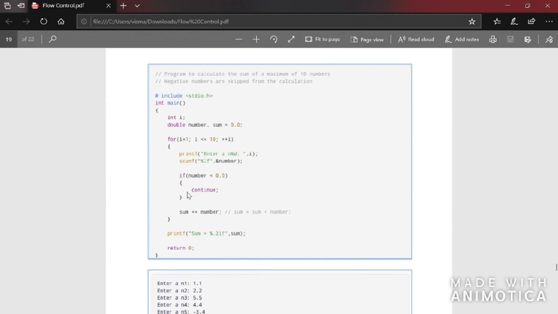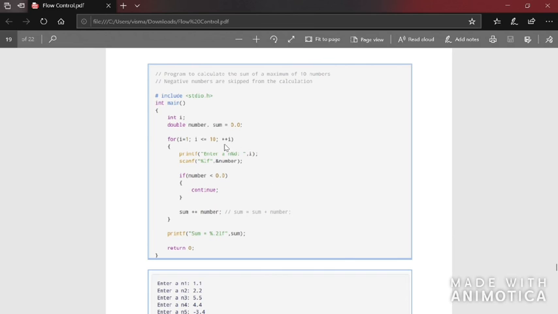So continue will be executed means what are the statements which come after continue here? Only sum plus equal to number is the statement which comes after continue here, because that is the only statement available from the closing bracket of the if to the closing bracket of the for. So this one won't be executed.